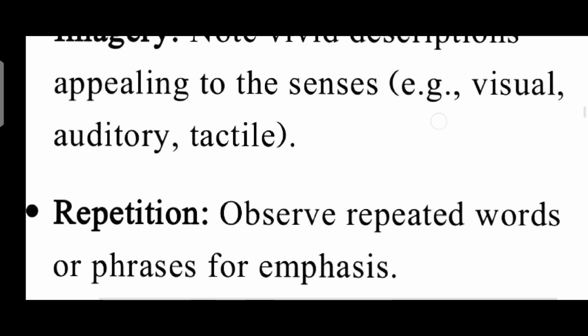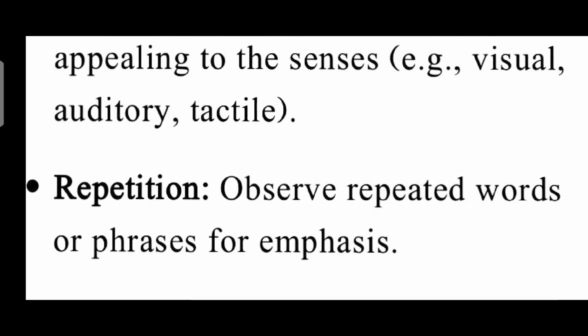The next subpoint is repetition. When you are going to explain the anthology of a poem or the particular main point of the poem according to the stylistic pattern, the next point is repetition.